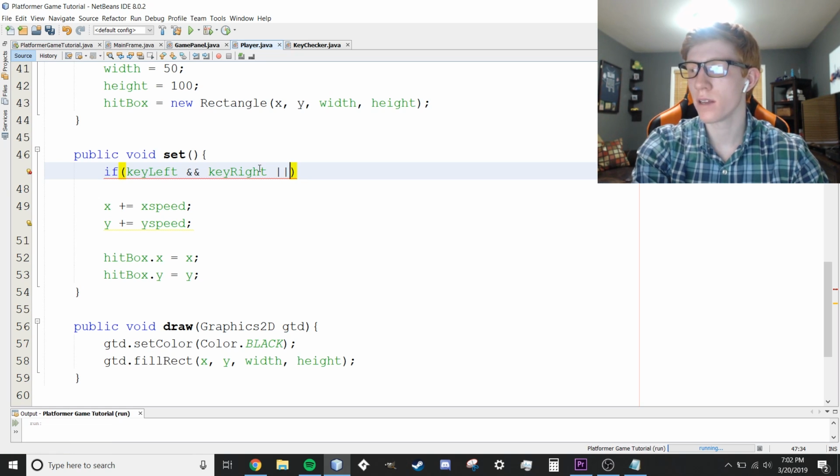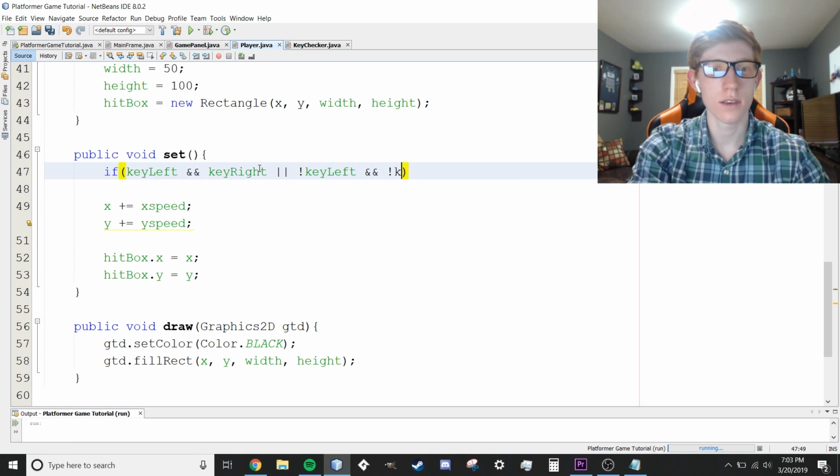So if we're moving left and right, or if we're not doing either, so no keys are being pressed. Again, we're separating the horizontal and vertical components, so none of the horizontal keys are being pressed. And what we're going to do is do nothing. I didn't actually type anything after the or, so we're going to say or not. Exclamation means not in Java. It's actually called bang. So if bang key left and not key right. There we go, I got ahead of myself.